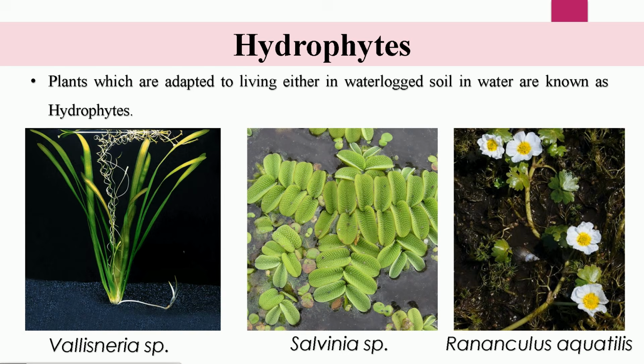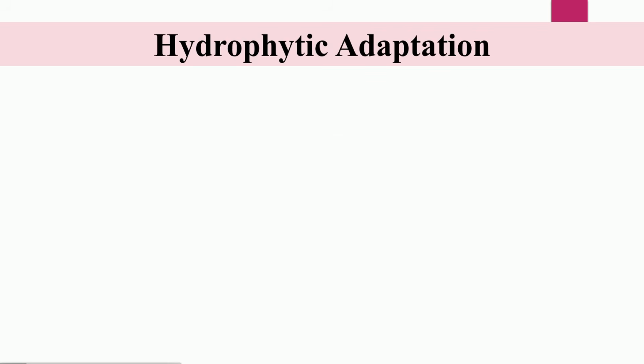Or the hydrophytes can also be found in the waterlogged soil or the soil which is always flooded with water, like in the case of Ranunculus aquatilis.